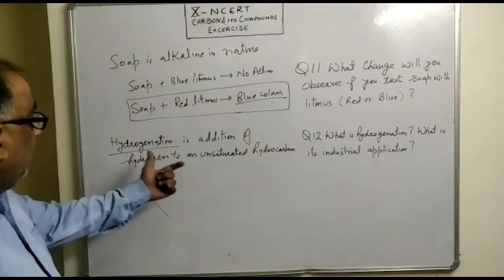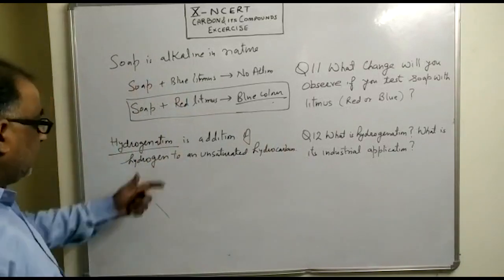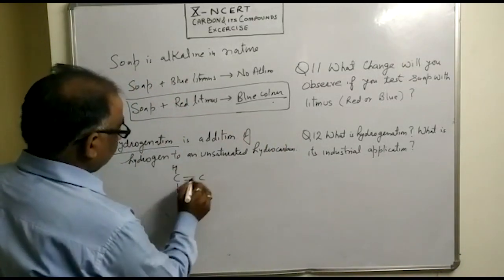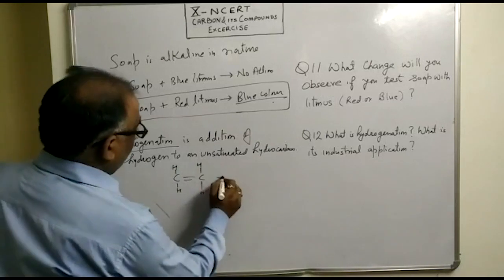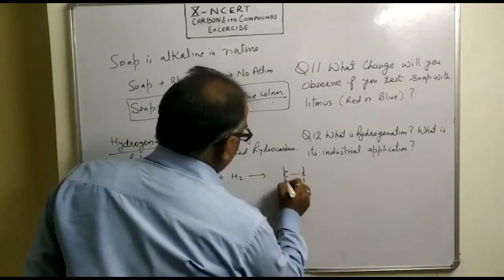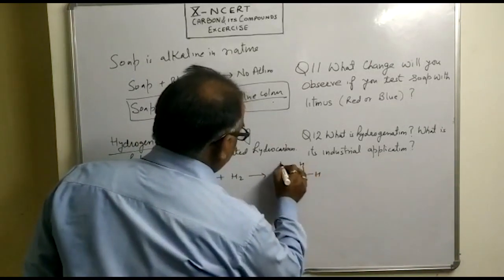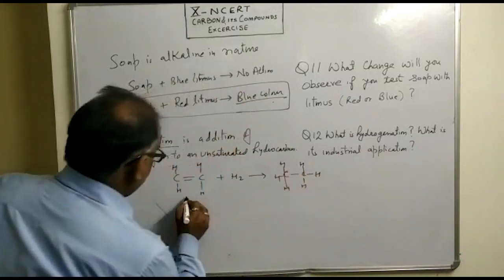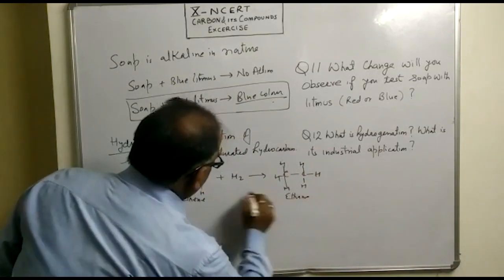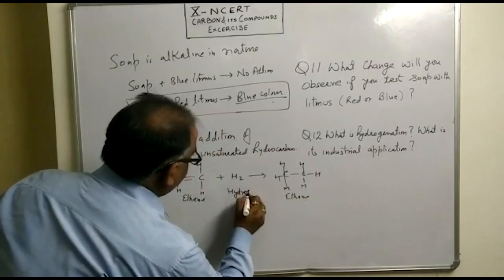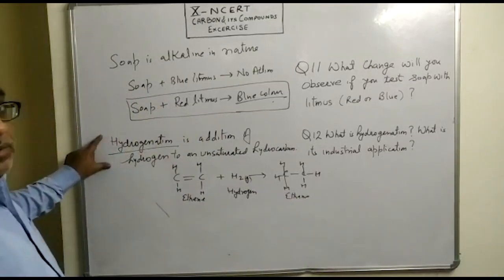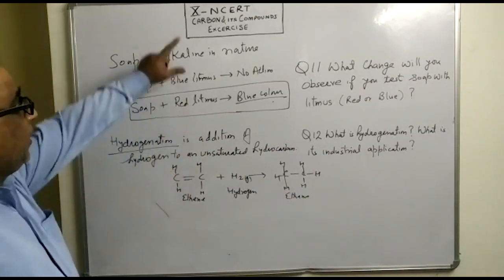So here we'll be adding hydrogen, and for example, we are taking ethene and adding hydrogen to this, and this will form ethane. And this is our hydrogen gas. So this is the proper definition of hydrogenation in context of carbon.